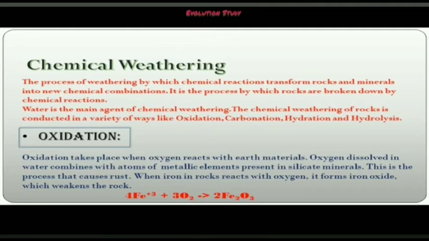Now what is oxidation? Oxidation takes place when oxygen reacts with the earth materials. Oxygen dissolved in the water combines with the atoms of the metallic elements present in the silicate minerals. This is the process that causes rust. When iron in rocks reacts with oxygen, it forms iron oxide which weakens the rock. 4Fe + 3O2 gives 2Fe2O3.